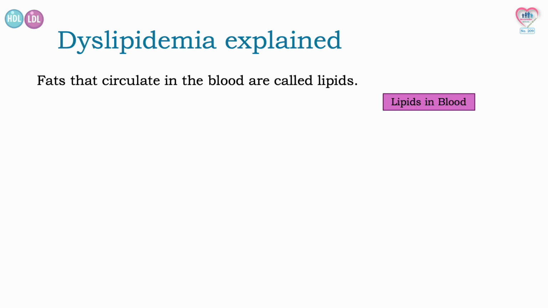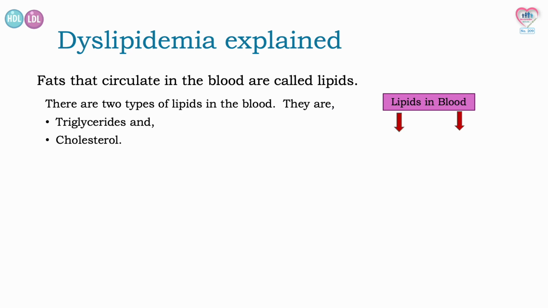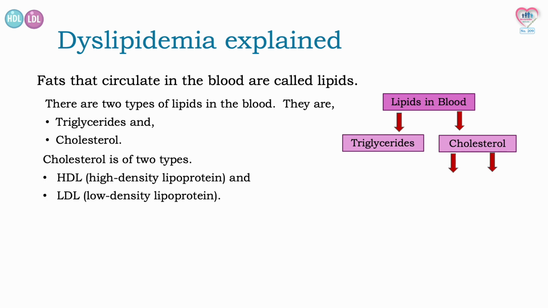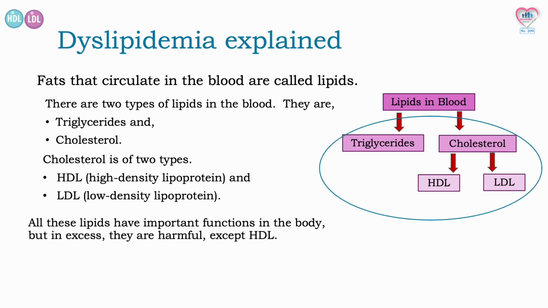We will first look at the true nature of this problem. Fats that circulate in the blood are called lipids. There are 2 types of lipids in the blood. They are triglycerides and cholesterol. Cholesterol is of 2 types. HDL or high-density lipoprotein and LDL or low-density lipoprotein. All these lipids have important functions in the body, but in excess, they are harmful, except HDL.